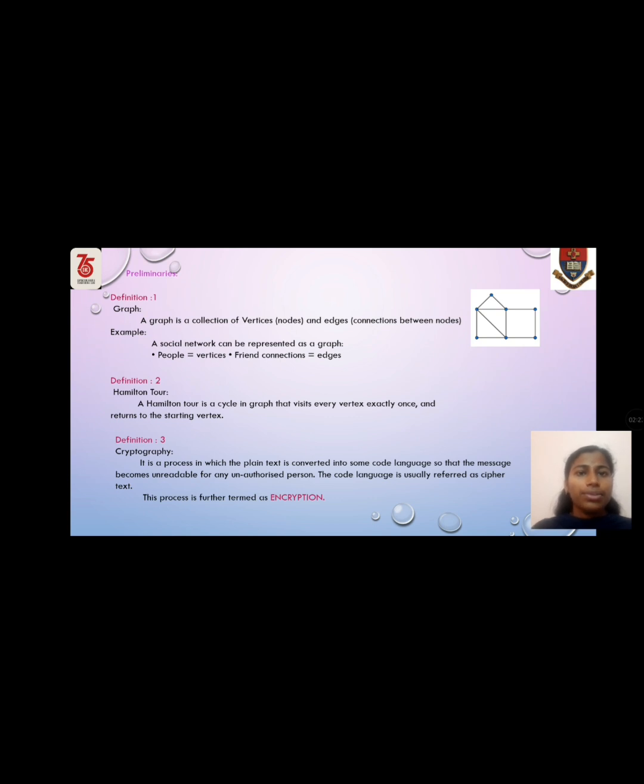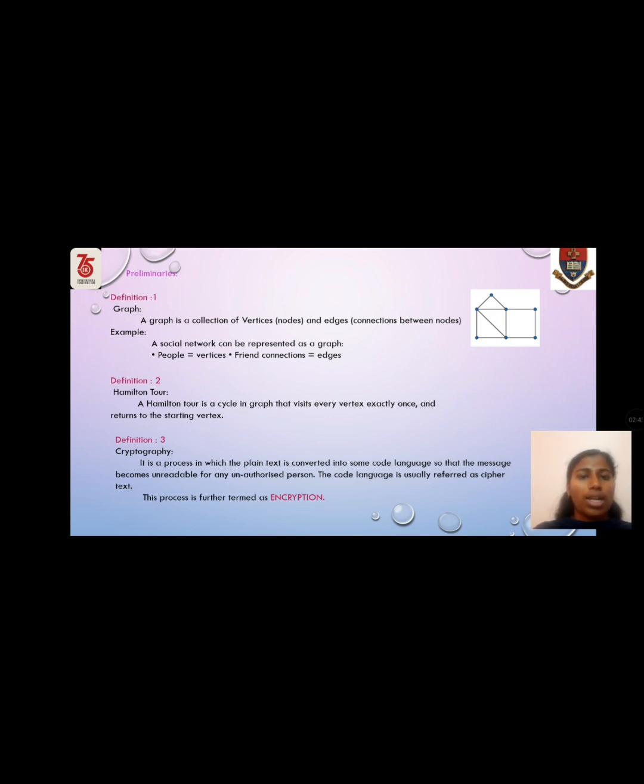Preliminaries. Graph. A graph is a collection of vertices and edges. For example, a social network can be represented as a graph. People are equal to vertices. Friend connections are equal to edges. Hamiltonian tour. A Hamiltonian tour is a cycle in a graph that visits every vertex exactly once and returns back to the starting vertex.